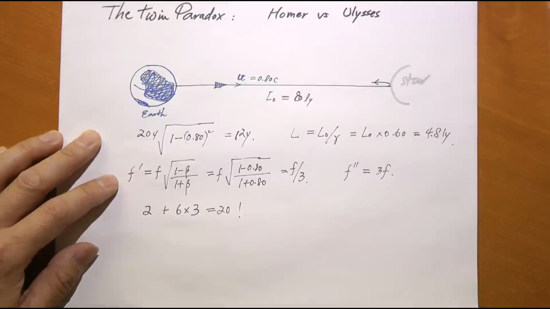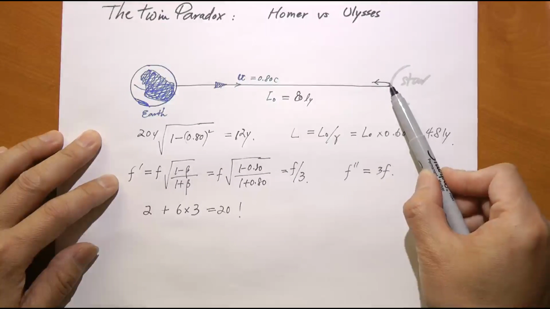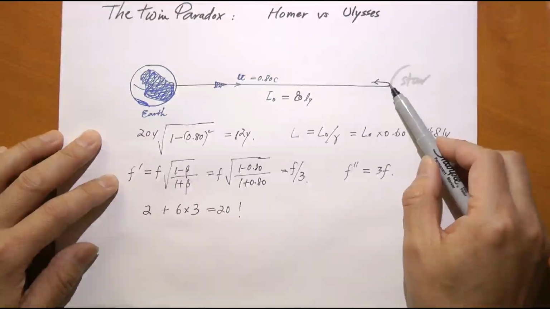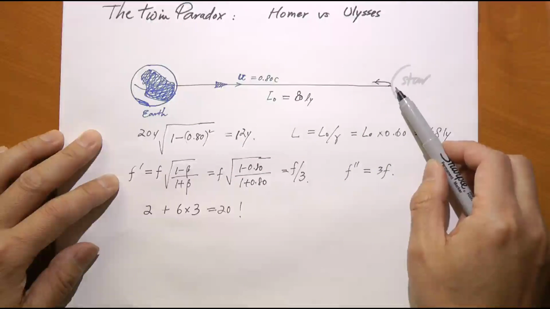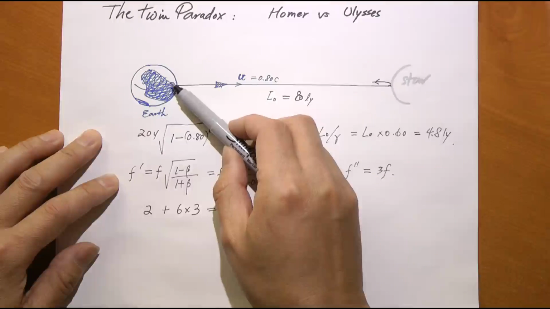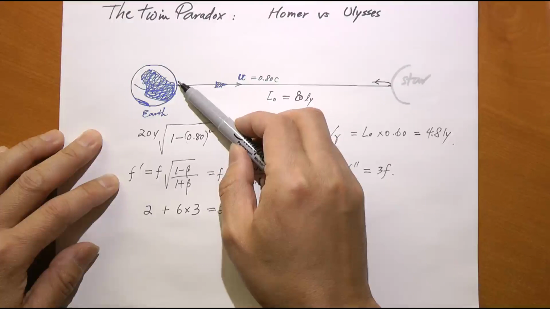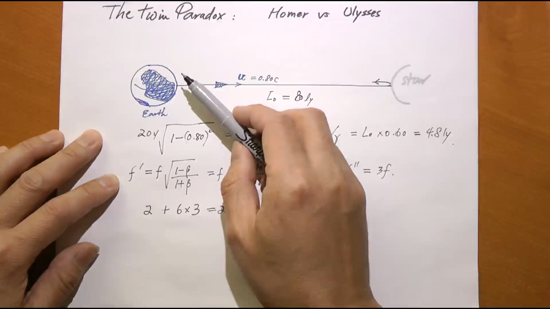Then Homer realizes, oh, Ulysses has made a turn, right? And it's already been 10 years going from here to there for Ulysses. The signal that he sent right before he arrived at the star system will have to travel at the speed of light. That is the last slow signal. And that's going to take another 8 years to travel a distance of 8 light years. So it's been 10 years going this way, and another 8 years for the last slow signal to reach the Earth. There is a total of 18 years.